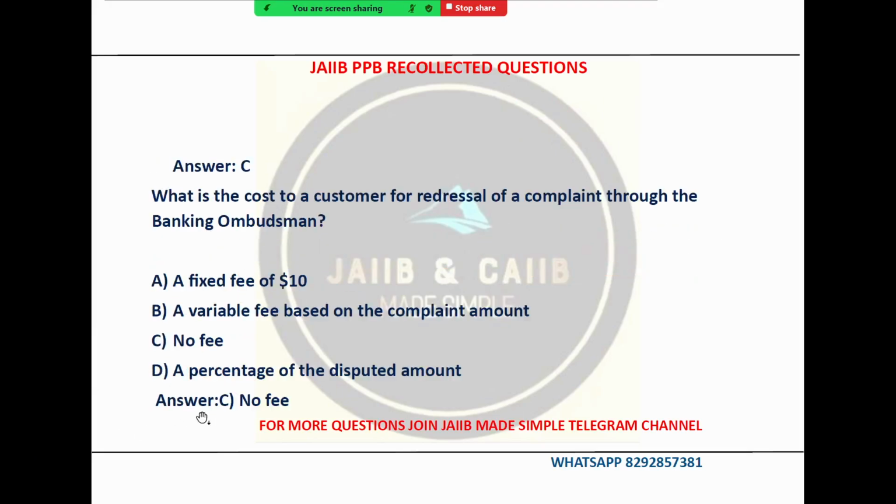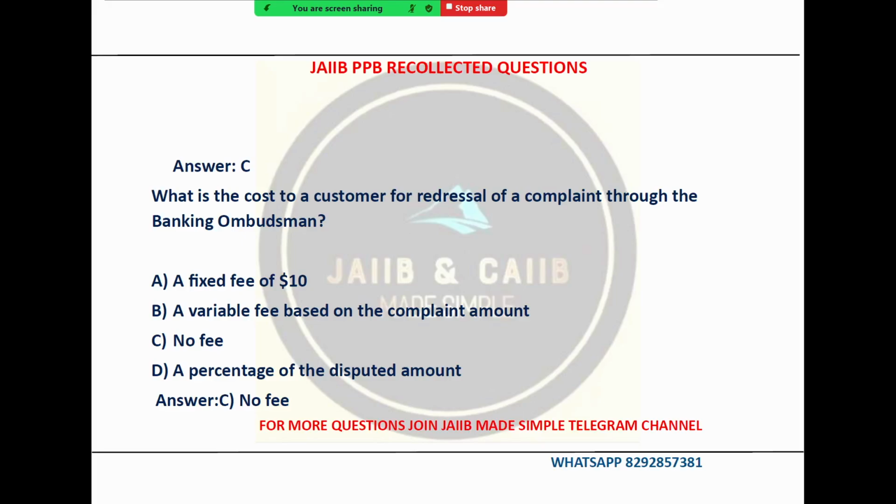This is a very good question. Let me explain. The question is regarding what is the cost to the customer for redressal of a complaint through the banking ombudsman. The banking ombudsman scheme is designed to provide a free and accessible platform for customers to resolve their banking disputes. Option A says a fixed fee of $10. That is wrong. Banking ombudsman is entirely free of charge.